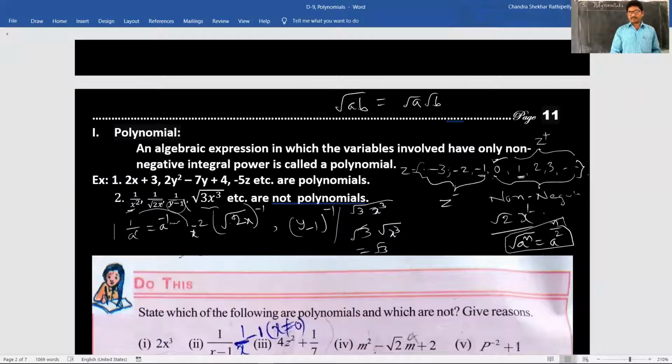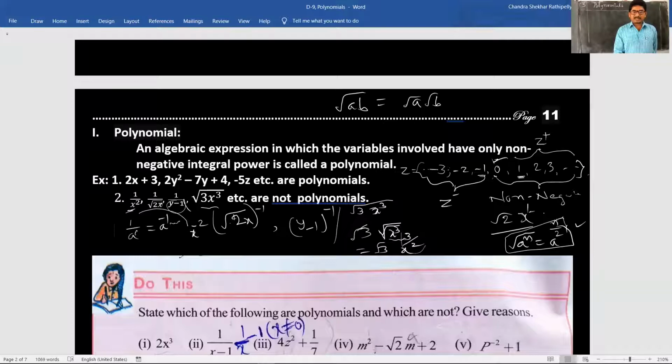Why didn't I give them in MMP? Because these are primary level formulas. That's why I didn't give them in the MMP book. So you may focus. If you don't know these formulas, you may copy them from MMPT. Children, remember that. So now we can write this. How to write this? x to the power of what? 3/2. Yes, very good. x to the power of 3 by 2.